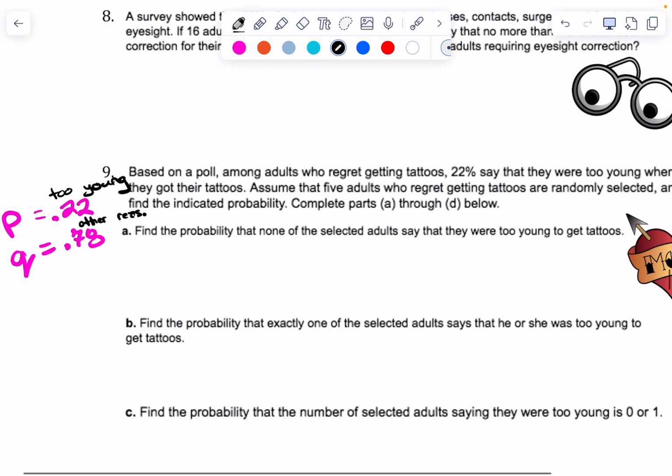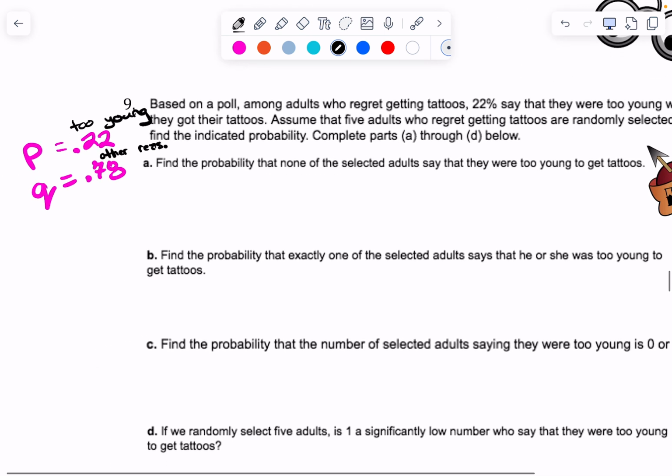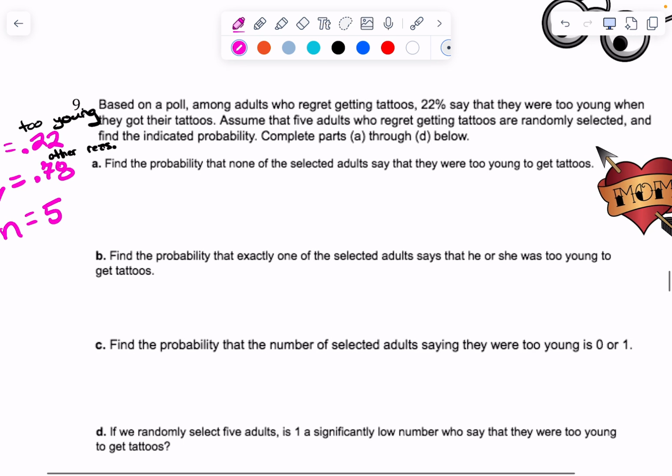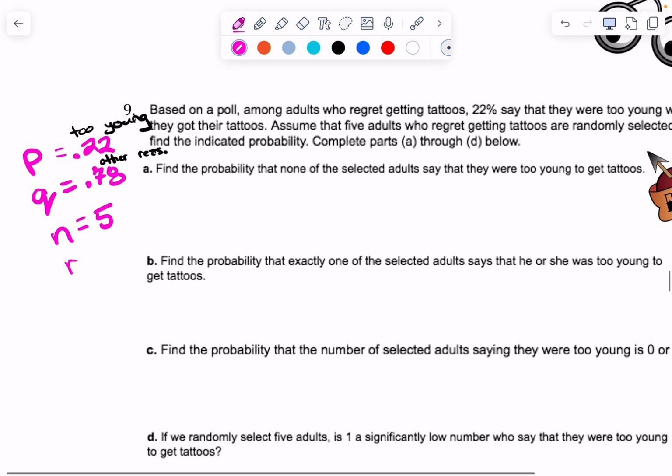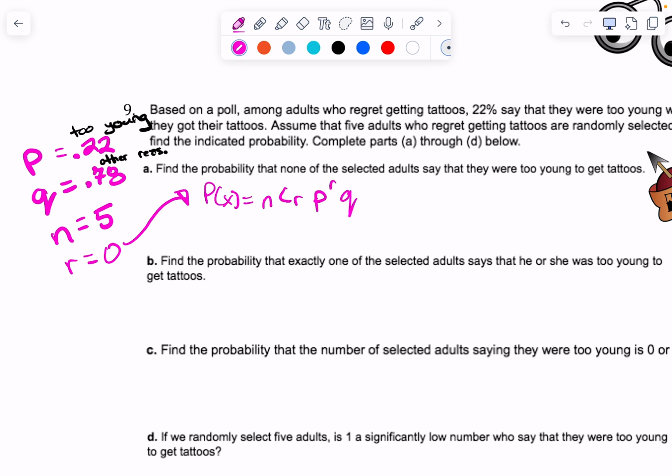Assume that 5 adults who regret getting tattoos are randomly selected. 5 is N. Find the indicated probability, so we don't know what R is until we read part A. It says, find the probability that none of the selected adults say they were too young. So R is 0 for the first part, right? Okay, so I'm going to set up my binomial formula: P of X equals NCR, P to the R, Q to the N minus R.